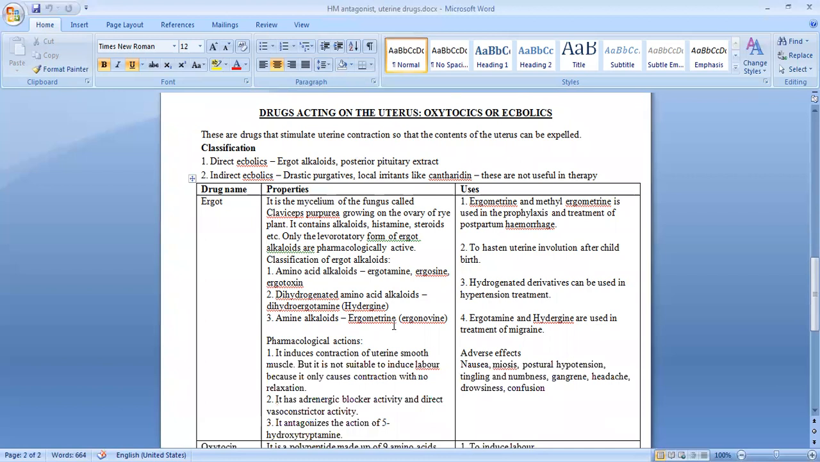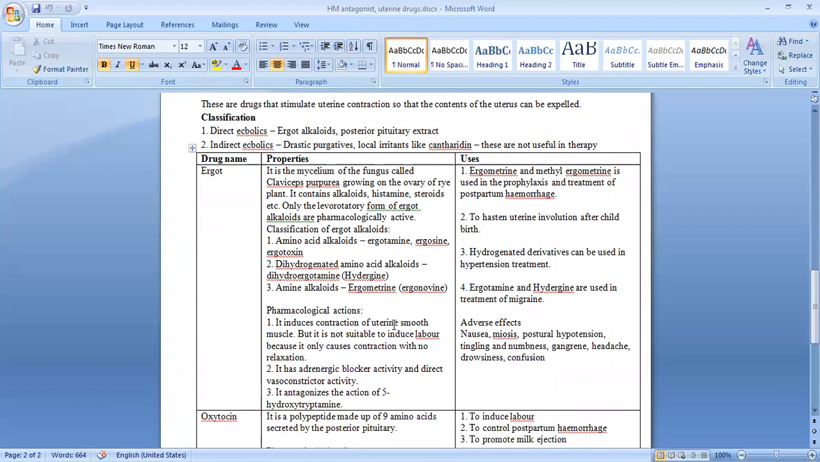So we classify these ergot alkaloids into three categories. The first category is called amino acid alkaloids. For that the examples are ergotamine, ergosine and ergotoxine. The second category are the compounds which are dihydrogenated amino acid alkaloids. The example for that is dihydroergotamine, which is also called hydergine. The third category are the amine alkaloids, compounds called ergometrine or ergonovine.